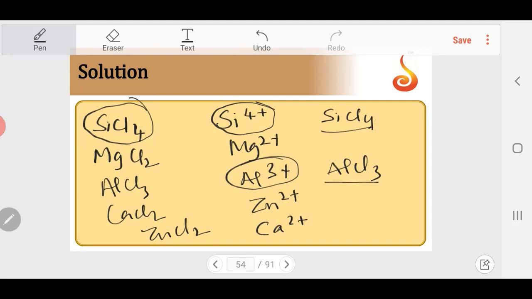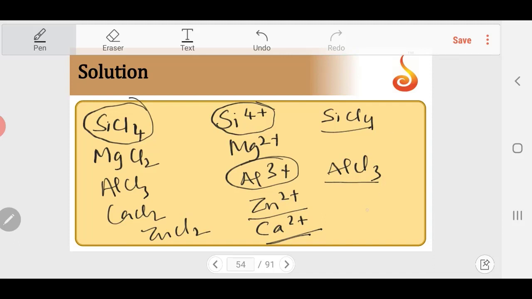And the other three are two positive charge cations. So if the cation charge is the same, you have to see the position of the element in the periodic table. Calcium and magnesium are alkaline earth metals, they are highly metallic, they form predominantly ionic compounds. Zinc is a transition metal atom. Definitely the covalency of zinc chloride is more than magnesium and calcium. Magnesium and calcium are in the same group, magnesium is above calcium. As you go down the group, ionic character increases. So calcium will have the least covalent character, and silicon will be the highest.